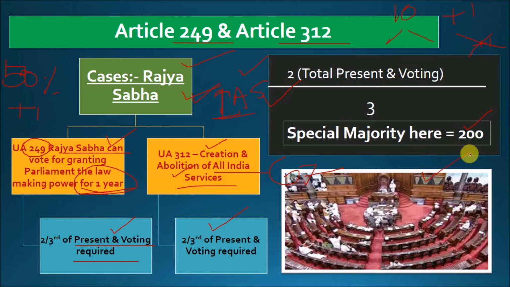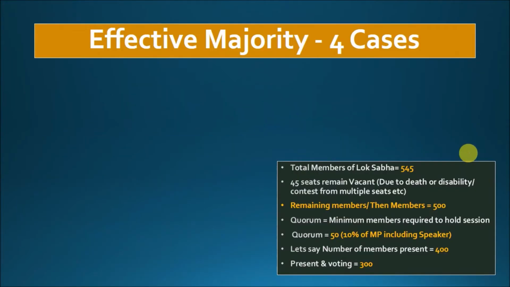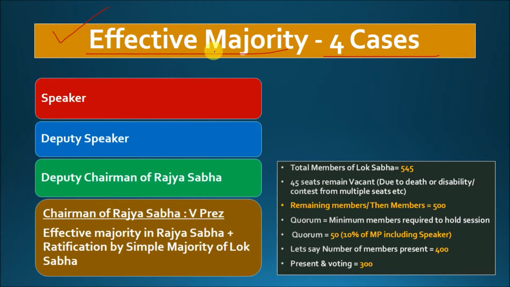This is the picture of Rajya Sabha again. The second case is of effective majority. So in 4 different cases, effective majority is required. What are those 4 different cases? First of all, here we are discussing the removal of the speaker, that means the chairman of Lok Sabha, the deputy speaker, the deputy chairman of Rajya Sabha, and the chairman of Rajya Sabha, who is the vice president. As we know, vice president is the ex officio chairman of the Rajya Sabha, but he is elected both from the Rajya Sabha as well as the Lok Sabha.